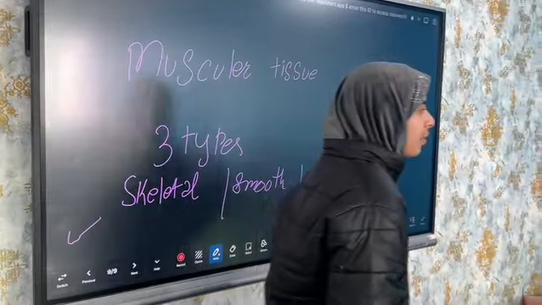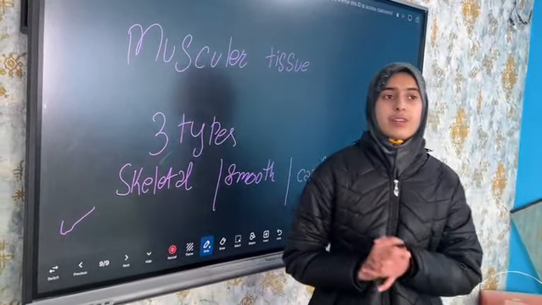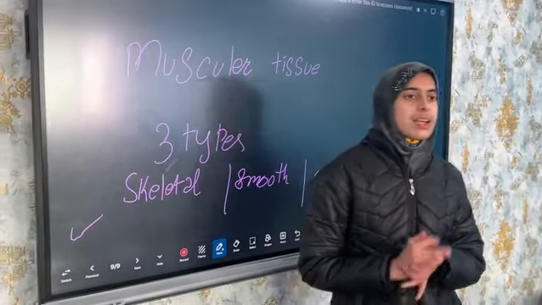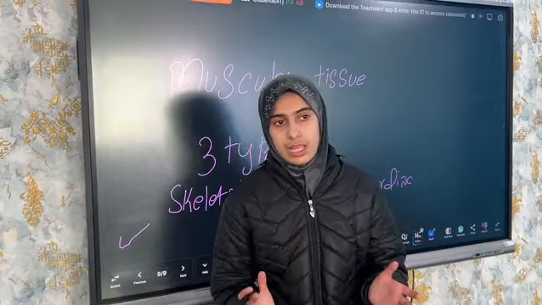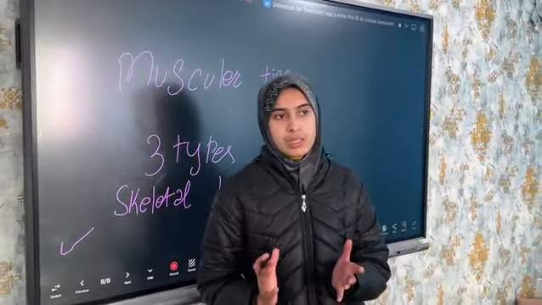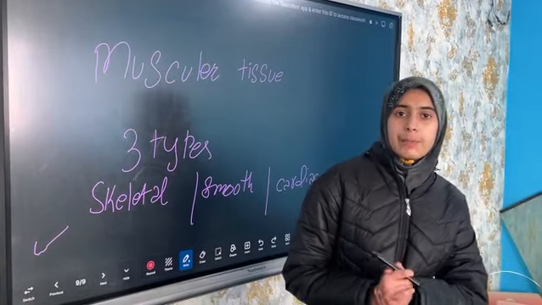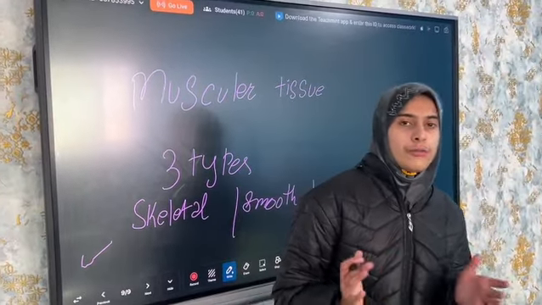And if I talk about smooth muscles, these are those muscles which are not attached to bones. These are non-voluntary, non-fatigue, and they have a single nucleus. If I talk about cardiac muscles, one of the most important muscles, these are only present in the heart. These are non-voluntary and non-fatigue.